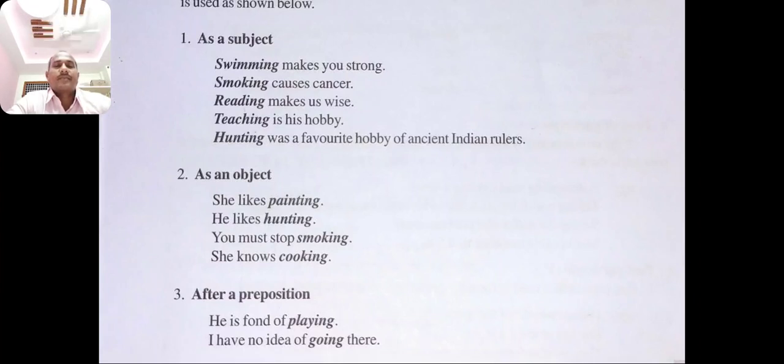gerunds. After a preposition, how is it after a preposition? You see here, he is fond of playing. I have no idea of going there. Here, of and of are prepositions, and playing, going are gerunds.